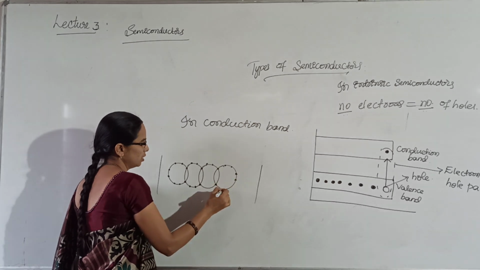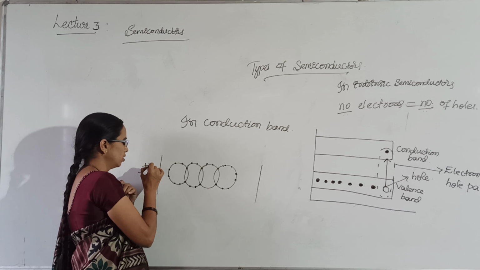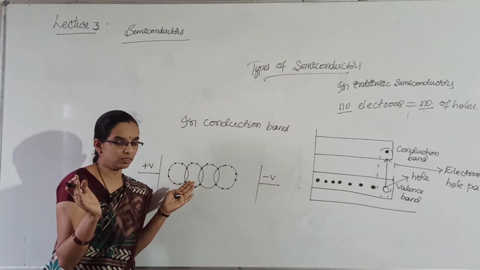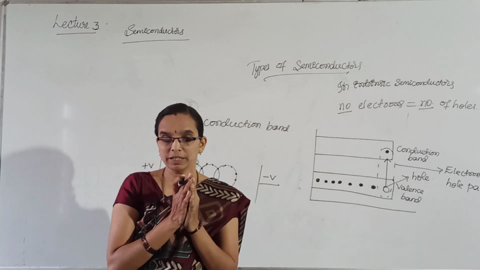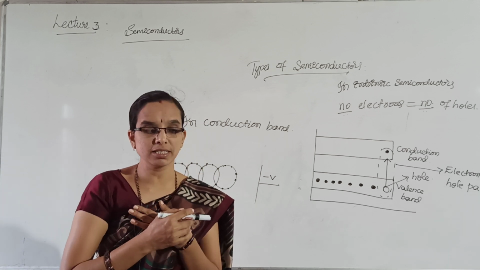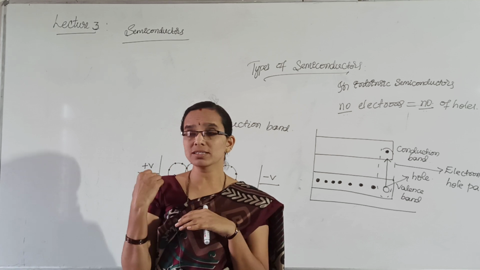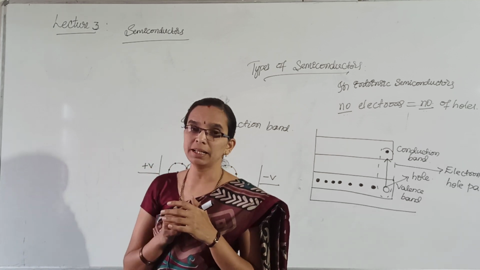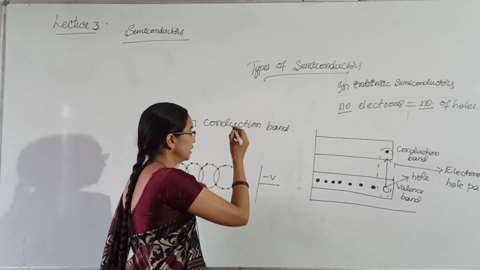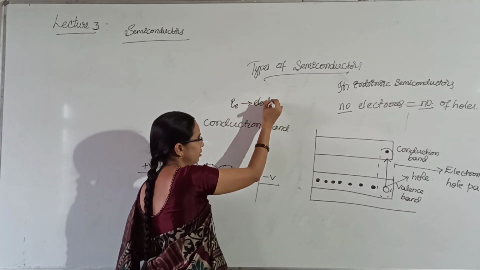this is also a covalent bonding structure. When the voltage is applied to the intrinsic semiconductor, in the conduction band there will be free electrons present, which are negatively charged particles, and they get attracted towards the positive terminal of the battery. So this electron movement constitutes the current that is called IE, that is, electron current.